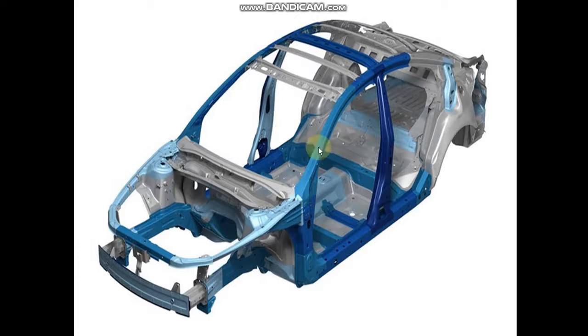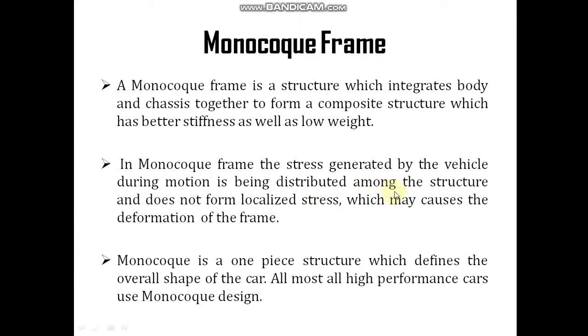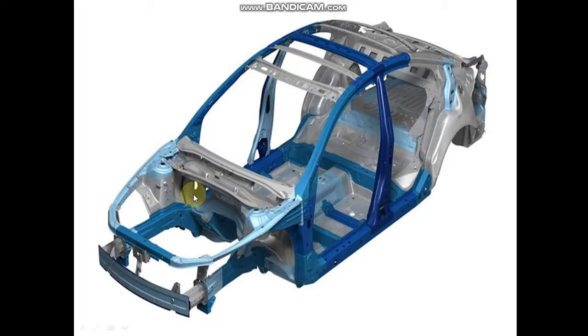So this is the monocoque frame. It is a structure which integrates the body with the chassis and forms a composite structure which has lesser weight and also better stiffness.